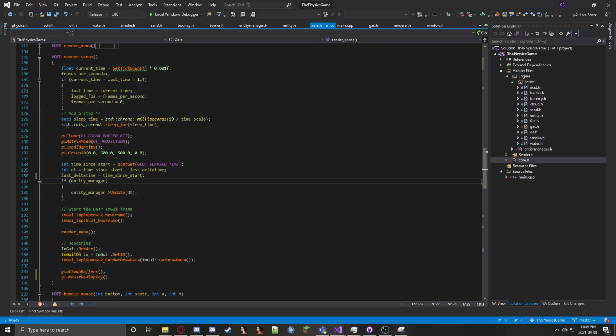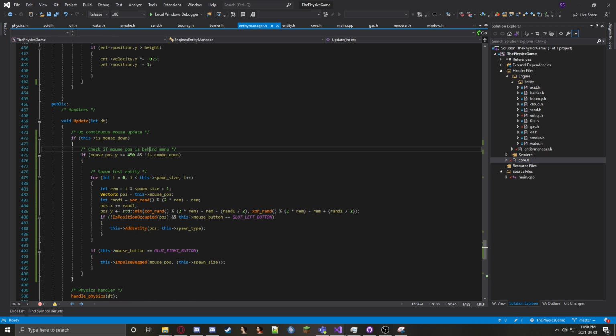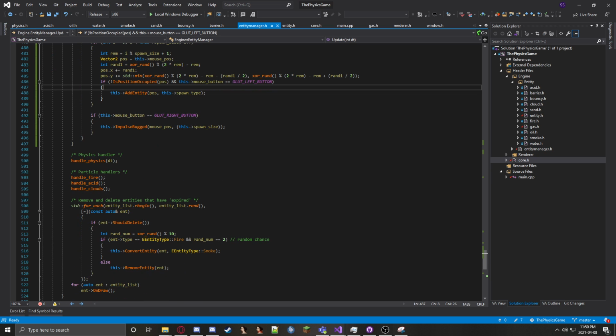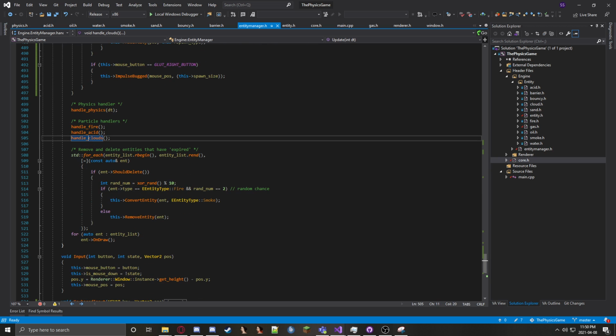So the main gist of this is creating an empty clear buffer for the background, which is just black, and then sending an update tick to our entity manager, which then handles quite literally everything, such as spawning new entities, handling the physics, handling different particles such as fire, acid, clouds, and then deleting particles which should be deleted by now.